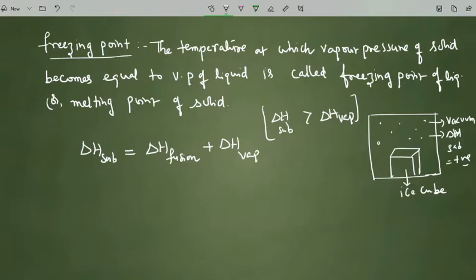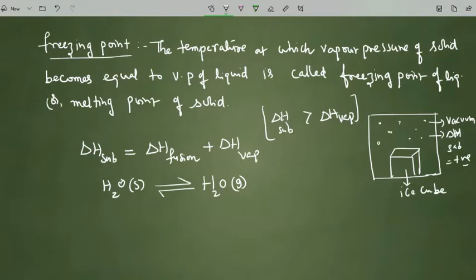That means H2O, if you take, the ice cube is a solid, right? That solid comes into equilibrium with vapor, that is H2O gas. So this is the vapor of the solid.